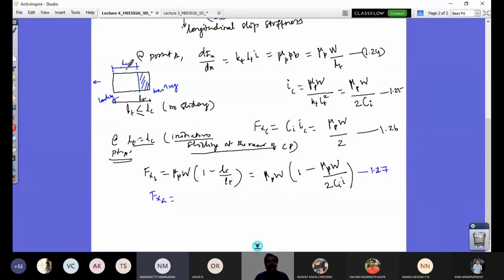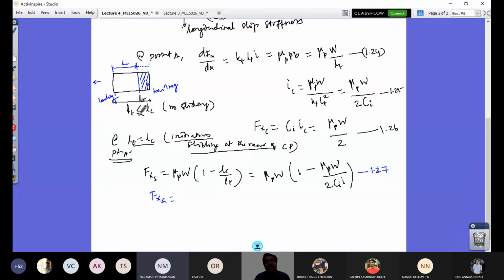When LC is equal to LT, it means it is this entire length, right? So let's see, everything is coming from the point over here. This is your starting leading point, and these all arrows like this. This is your entire contact length. So this LC is LT when it was here, right? That's what this condition is. So when LT is equal to LC, you have initiation of the sliding. Whatever the shaded region would be, a slight line here.